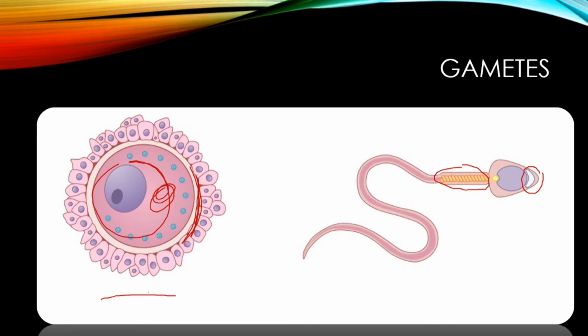Another unusual thing about these gametes is that they only contain half of the DNA. A normal cell contains 46 chromosomes, whereas these cells only contain 23 chromosomes. These are what we call haploid cells, whereas a normal cell is a diploid cell. When the sperm cell, which contains half of the DNA, and the egg cell, which contains half the DNA, have their nuclei fuse together and a new baby starts to grow, it then has its full amount of DNA again.